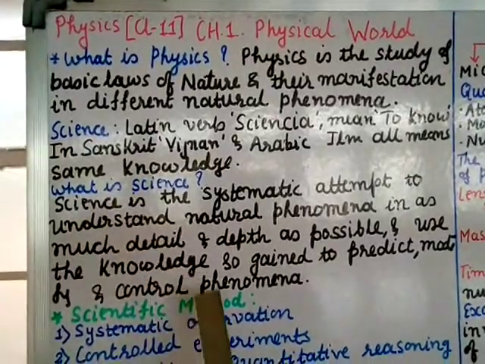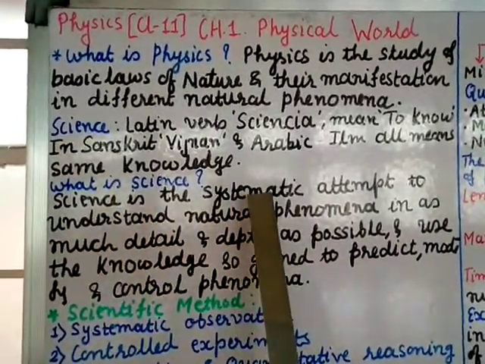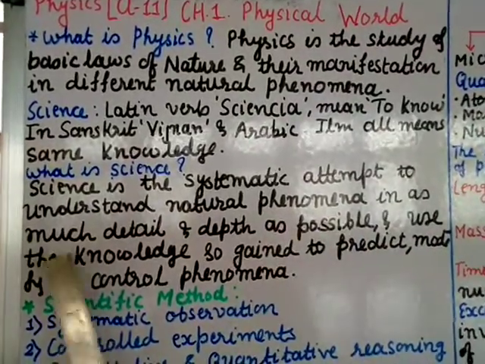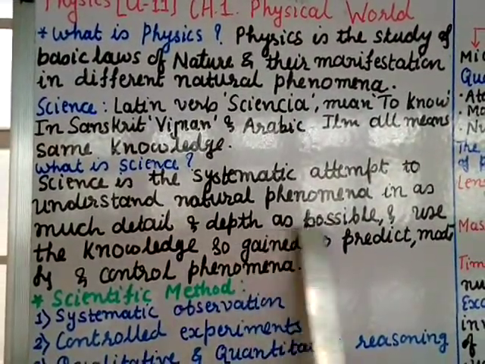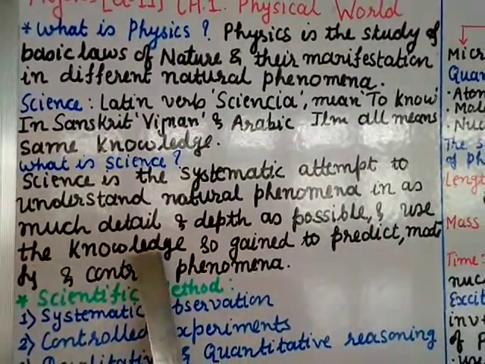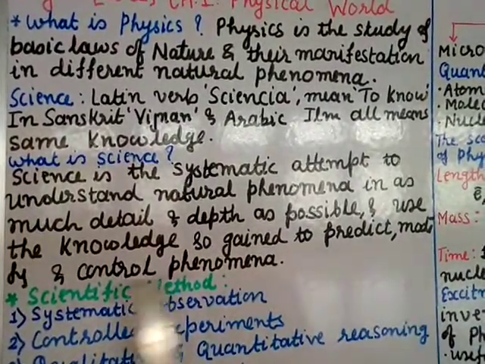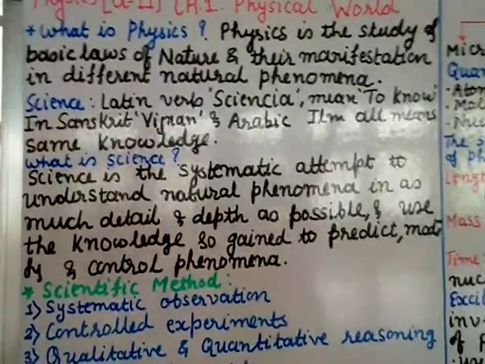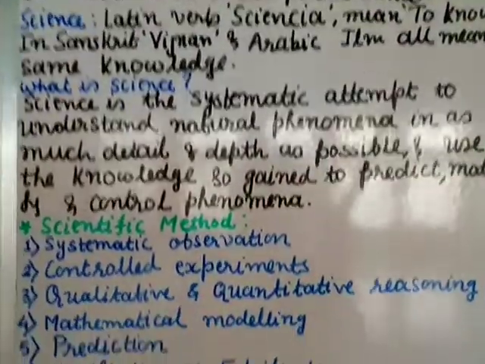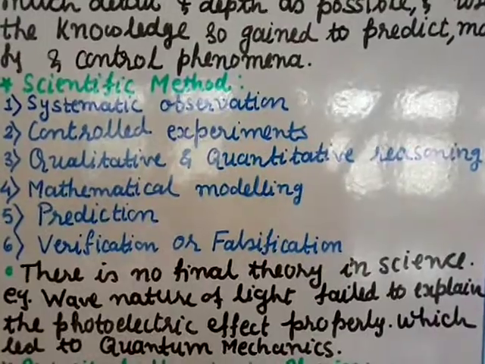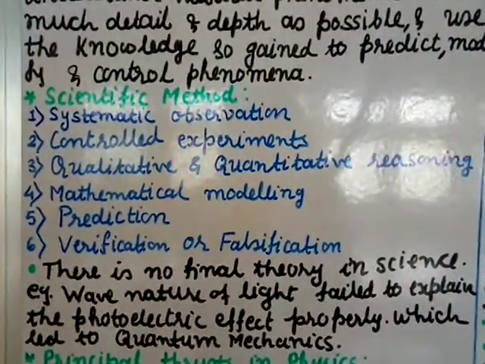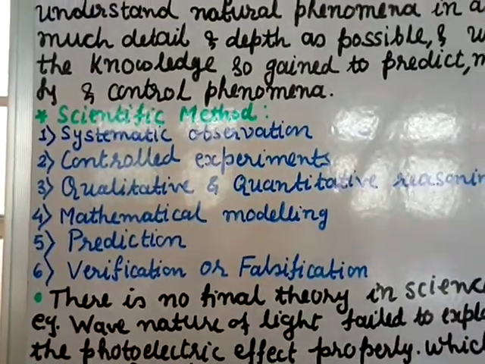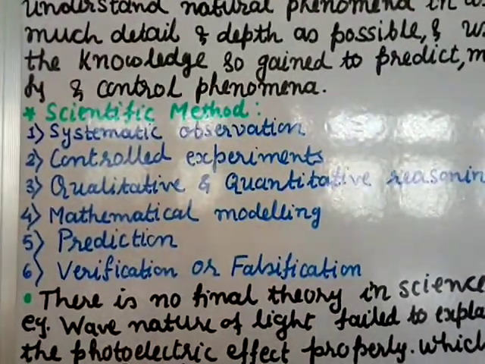Now let us define science. Science is a systematic attempt to understand natural phenomena in as much detail and depth as possible, and use the knowledge so gained to predict, modify and control phenomena. This is like a definition of science. Now we have the scientific method. To prove any theory or concept, we have to have some steps, some method. That method is the scientific method.